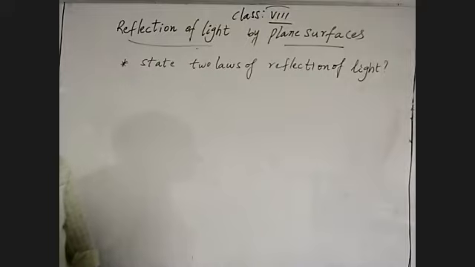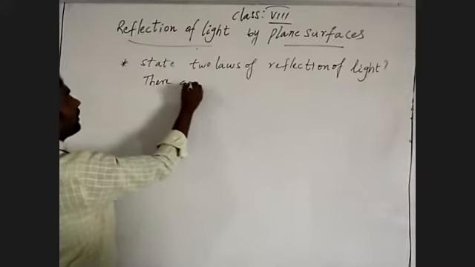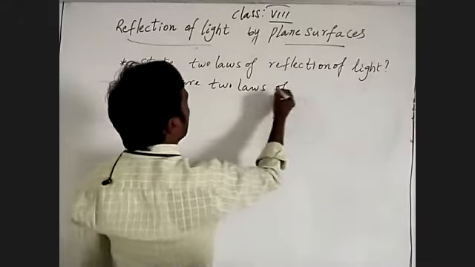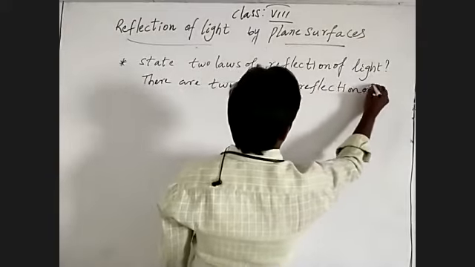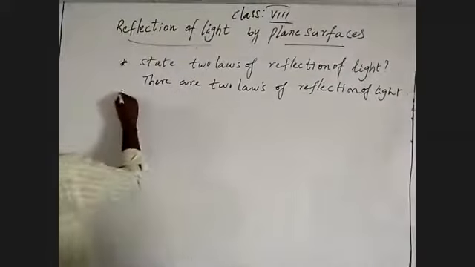Can you answer? There are two laws of reflection of light. What are those?